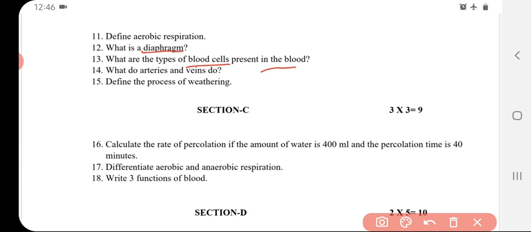14th question. What do arteries and veins do? Arteries carry the oxygenated blood, whereas the veins carry the deoxygenated blood. 15th question. Define the process of weathering. Weathering is a process of breaking down of rock particles by the factors of wind, air, water. That is the weathering process.